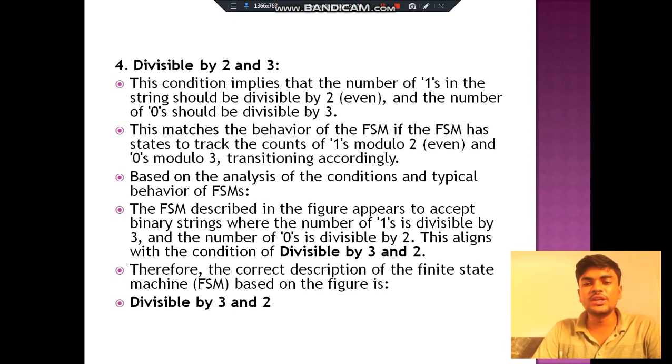Based on the analysis of the conditions and the typical behavior of the FSM described in the figure, it appears to accept a binary string where the number of 1s is divisible by 3 and the number of 0s is divisible by 2. They align with the condition of divisible by 3 and 2. Therefore, the correct description of the finite state machine based on the figure is divisible by 3 and 2.